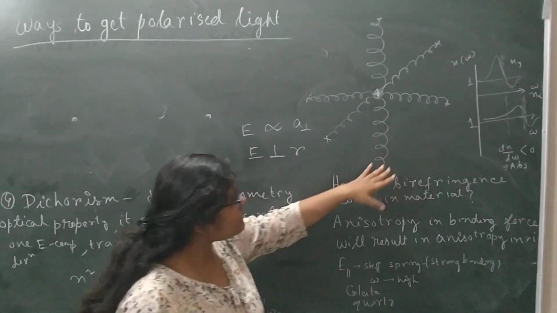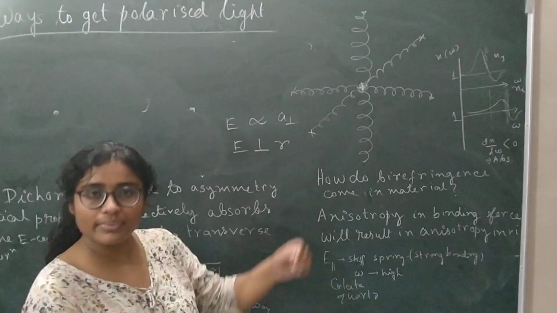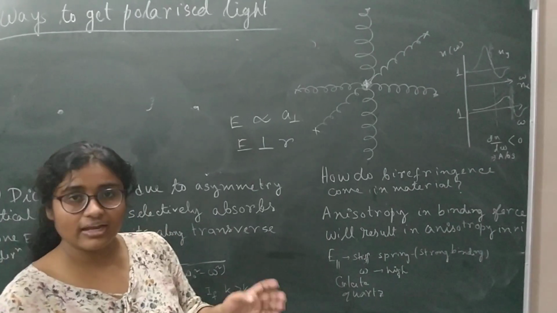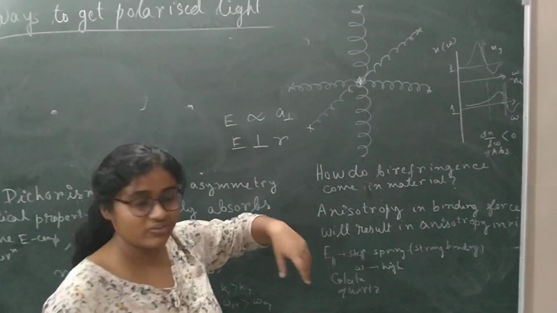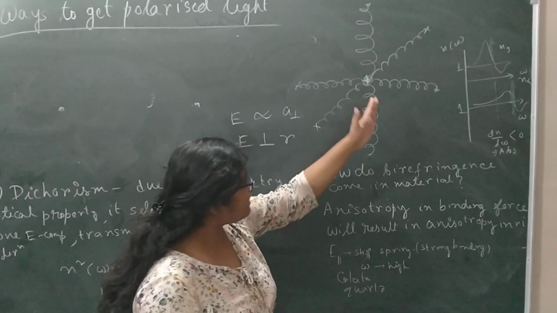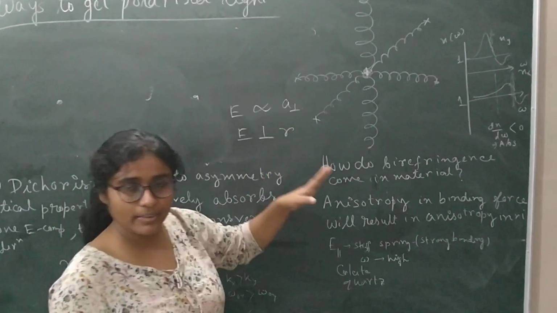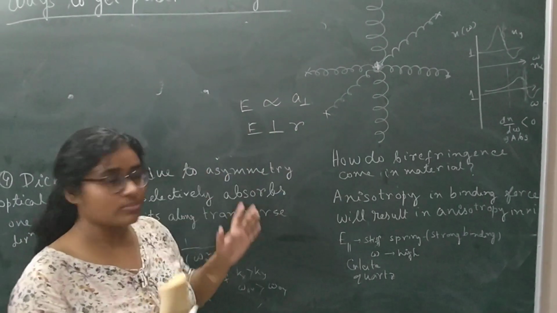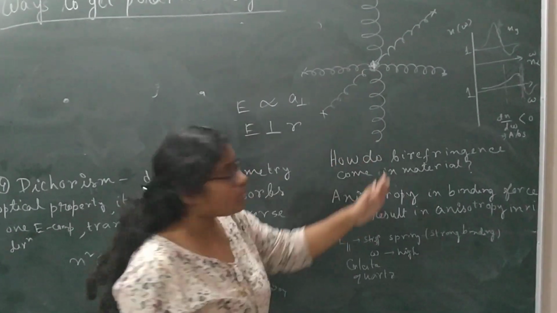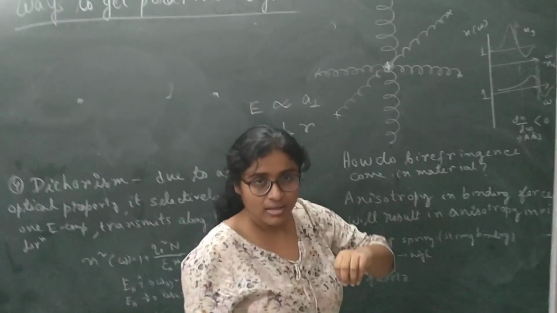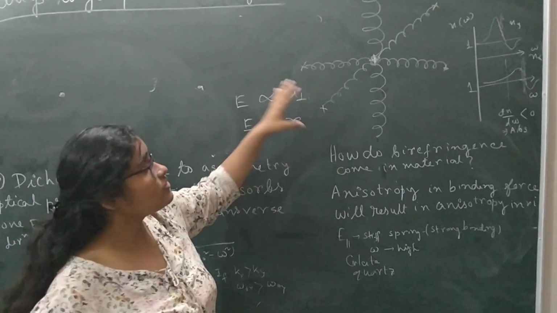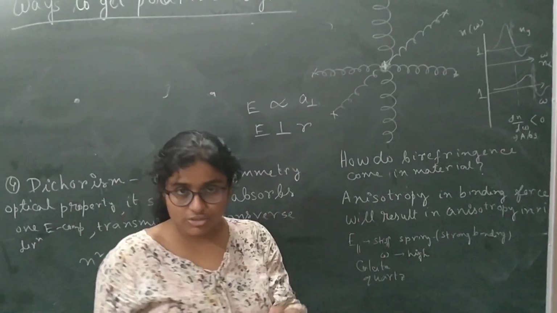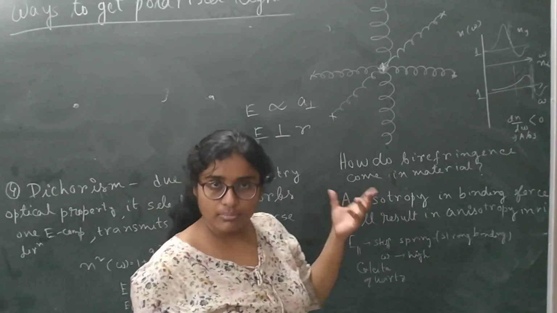Now I model it as a spring, because the electrons are vibrating due to the incident radiation. Due to the force they will try to go further, and due to the Coulombic attraction they will try to come back. So we can replace it with the equation of motion, that is forced vibration, and I can represent this simply as the electrons being bound by some spring constants. Now due to the different arrangements of the crystal atoms along different directions, the spring constant is somewhere much larger and somewhere much smaller.